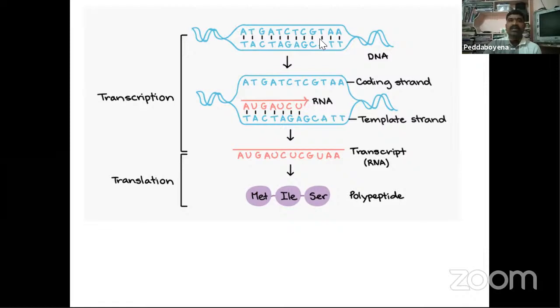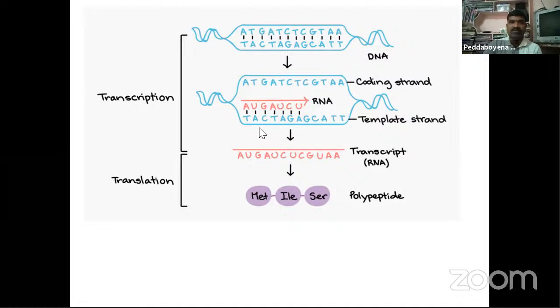You are observing here, this is the DNA. From the DNA, these are the coding strand: first adenine, thymine, guanine, adenine, thymine, cytosine. So this is the coding strand, and in the opposite direction the RNA is formed. From double stranded DNA we can get single stranded RNA. At that time you are observing the coding sequence is changed. Here adenine, adenine is common, and in thymine's place uracil is there. So from the two strands of the DNA, we get only single stranded RNA.